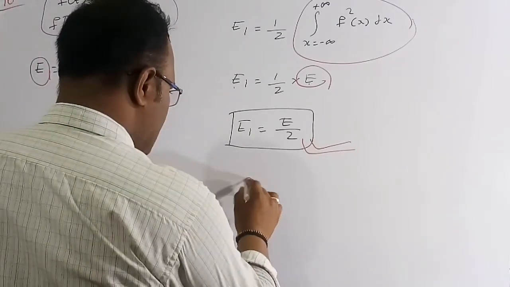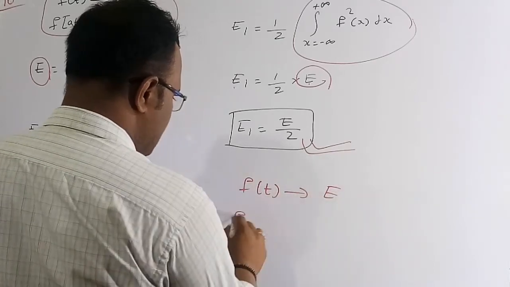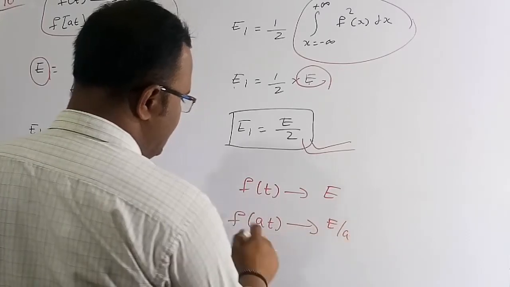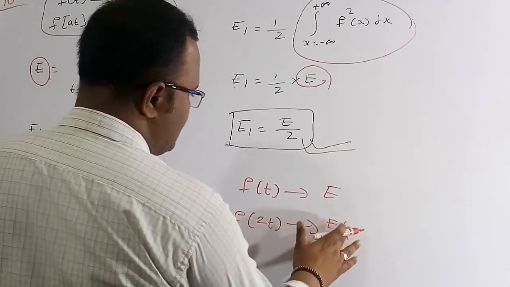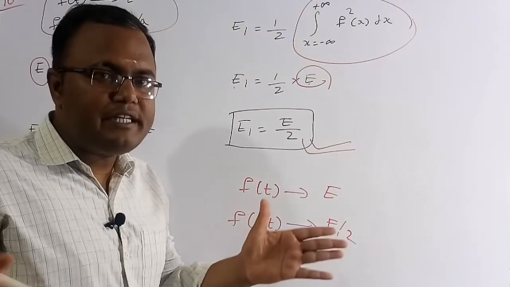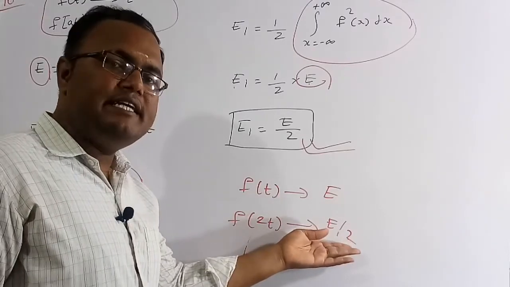Meaning if for f(t) the energy is E, then for f(at) the energy is E by A. Here A is equal to 2, so the energy is E by 2. This is nothing but time scaling, meaning we are compressing the signal. If you compress the signal, the energy decreases.